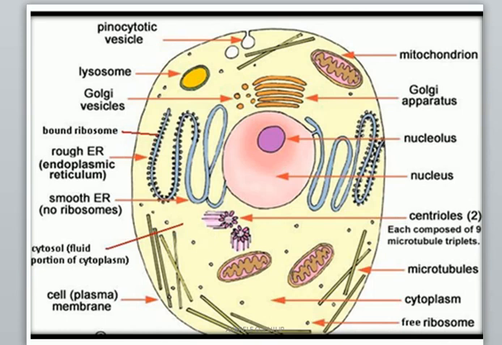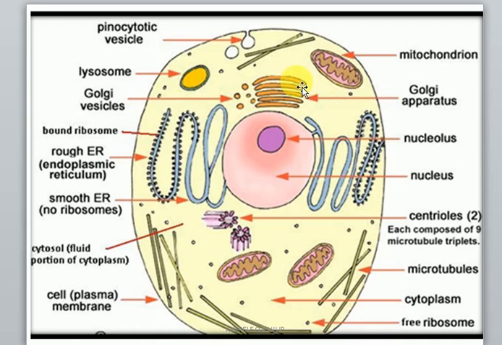This is an animal cell which has a spherical shape. You can see the different organelles it has. Now I will quickly say a few things. This is the mitochondrion, which is the site of cellular respiration. Respiration is defined as the process whereby food substances are used to release energy, and that takes place in a number of steps.